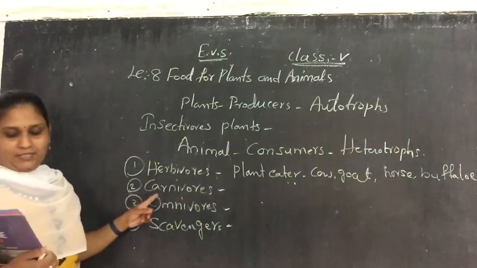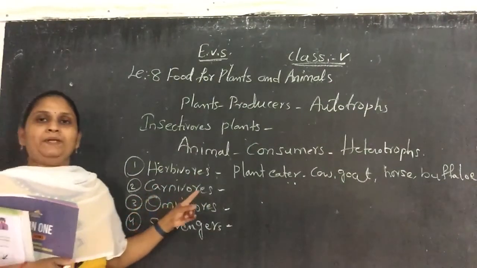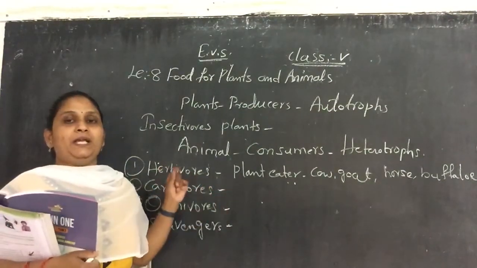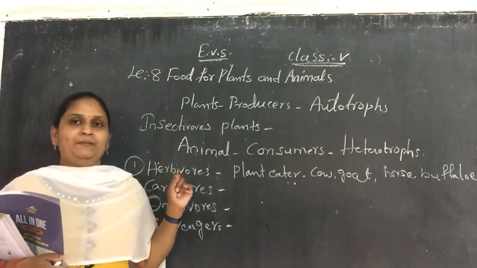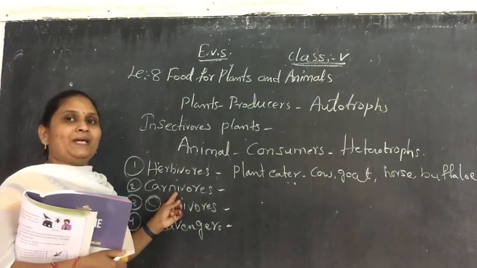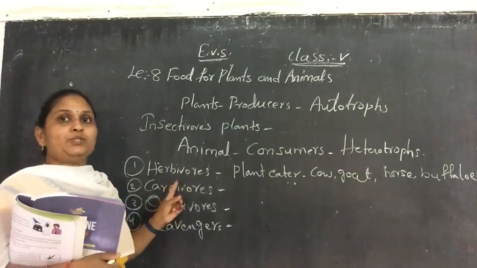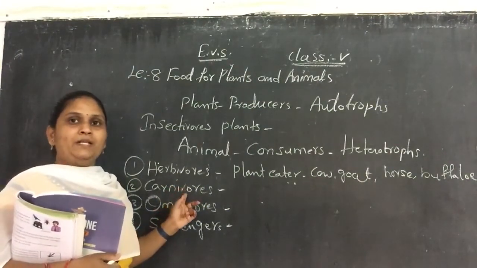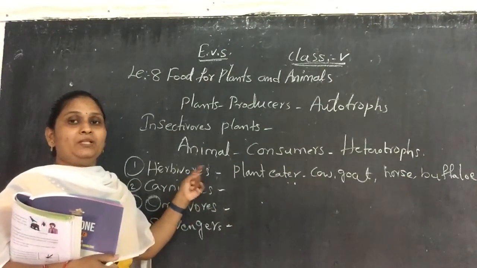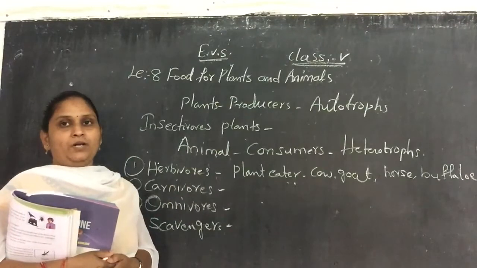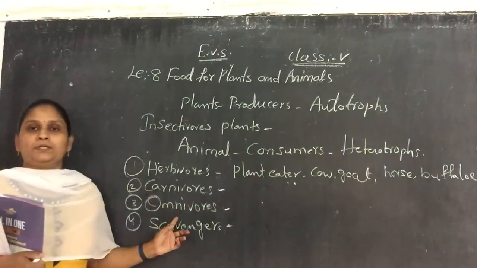And the second one will be the carnivores. Carnivores are the animals which eat only the flesh of animals, the meat of animals. So these carnivores will be known as secondary consumers, because carnivores depend on the herbivores. And the third one will be the omnivores.